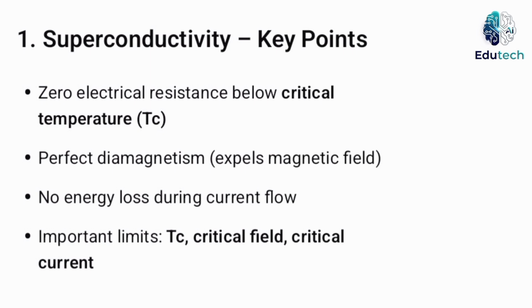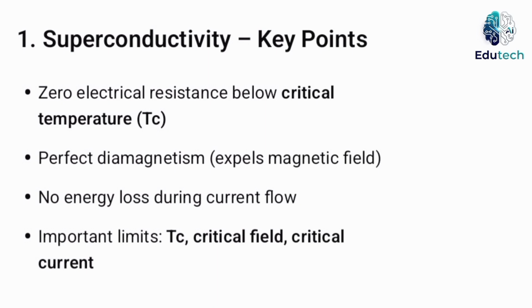What is superconductivity? Explain its important properties. Superconductivity is a phenomenon in which a material exhibits zero electrical resistance and perfect diamagnetism below a certain temperature called the critical temperature Tc. When cooled below Tc, the material allows current to flow without energy loss.